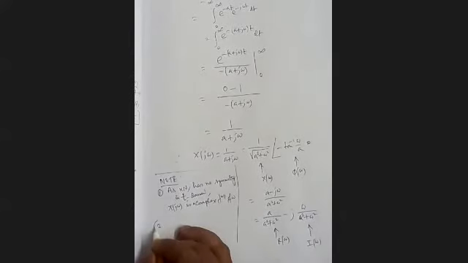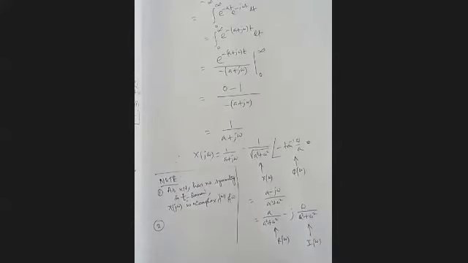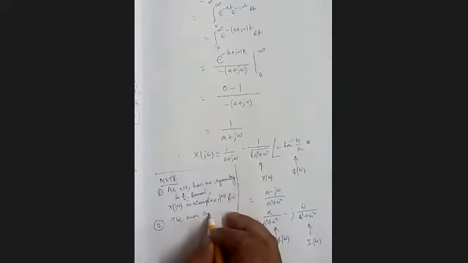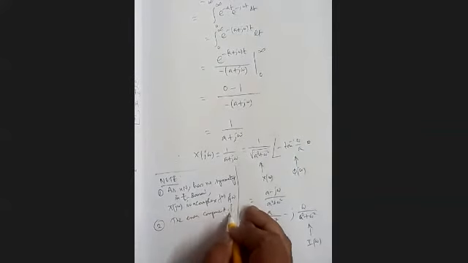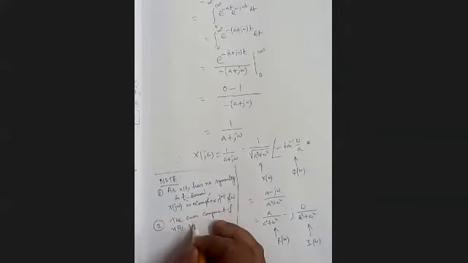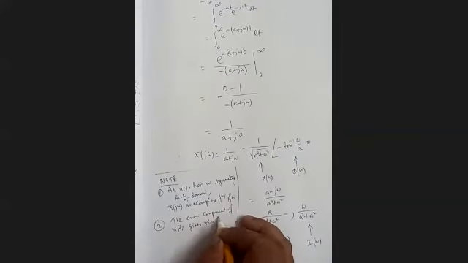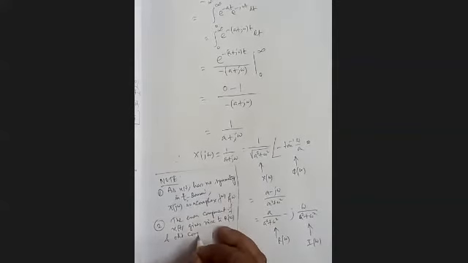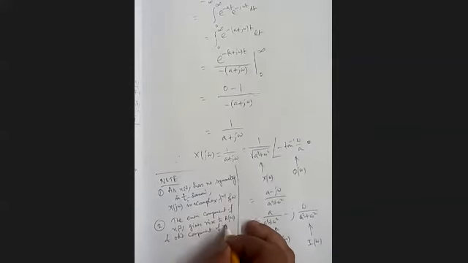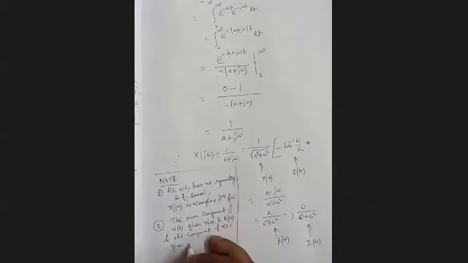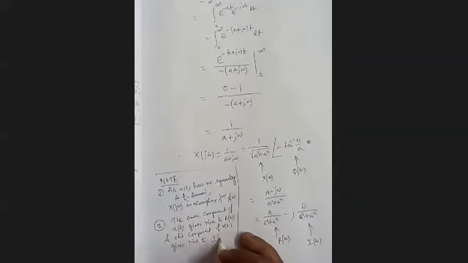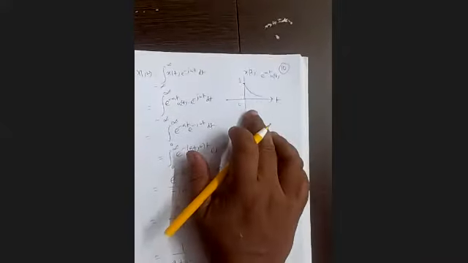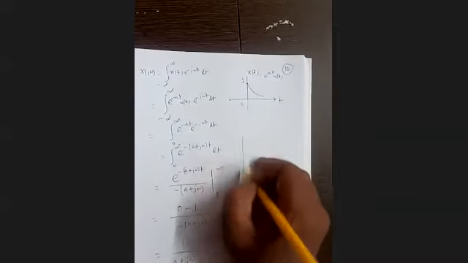Second, the even component of x(t) gives rise to R(omega), and the odd component of x(t) gives rise to I(omega). So graphically, you find out its even and odd components.